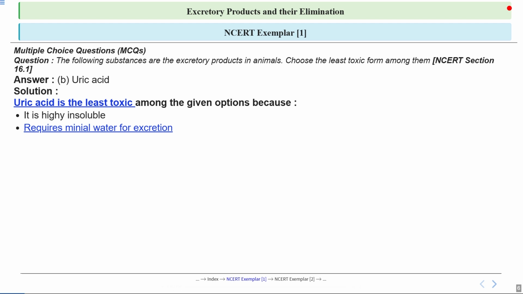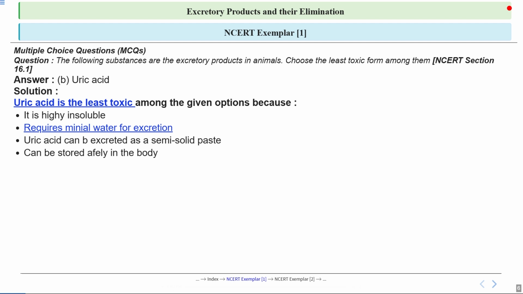So it allows them to conserve water and eliminate waste. So uric acid can be excreted as semi-solid paste. This is a unique feature because it means less water is needed to flush it out of the body. So you can see how adaptations change with environment. Uric acid can be stored safely in the body because it is less toxic. This is important because it means animals can accumulate it without immediate harm, unlike more toxic substances that need